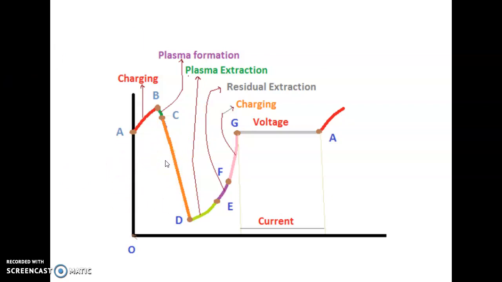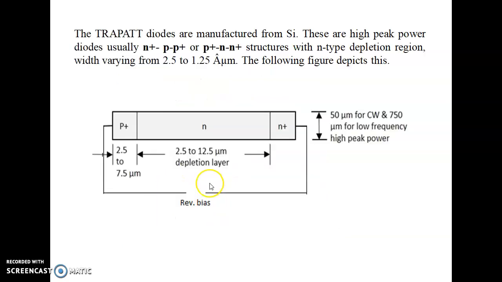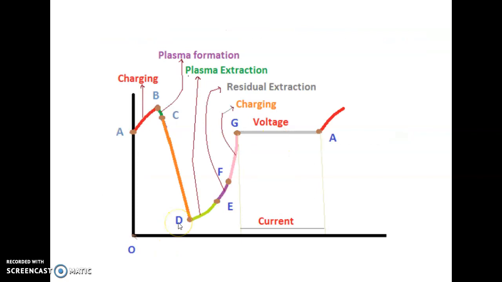Hence, as we proceed in the graph, here you find the curve segment DE. From D to E, there will be removal of plasma from the depletion layer, and still some residues of electrons will remain on one side of the depletion layer, and some holes will be on the other side. So this will be the situation up to the point E.